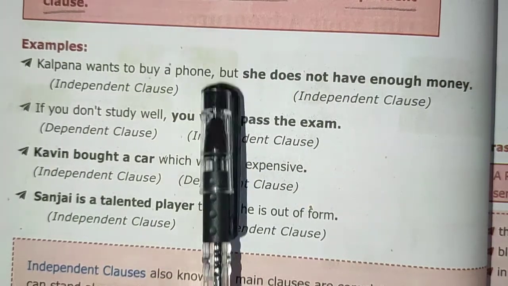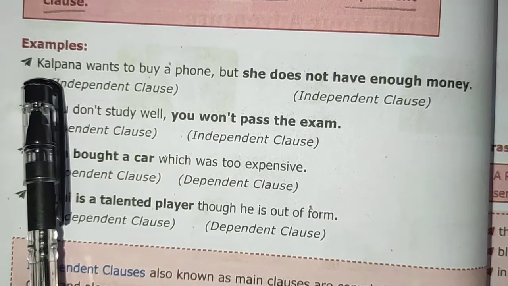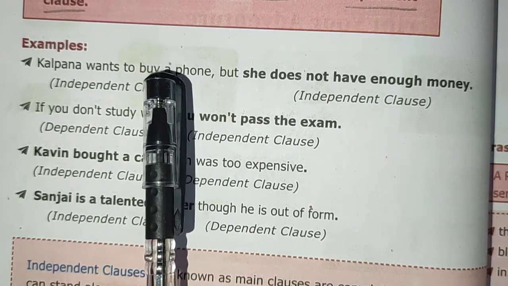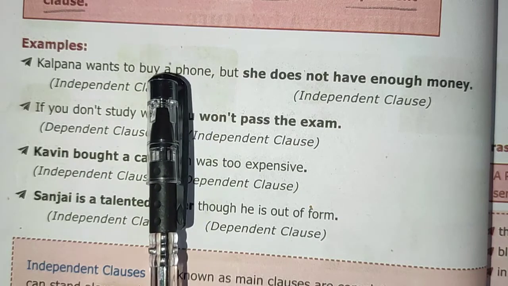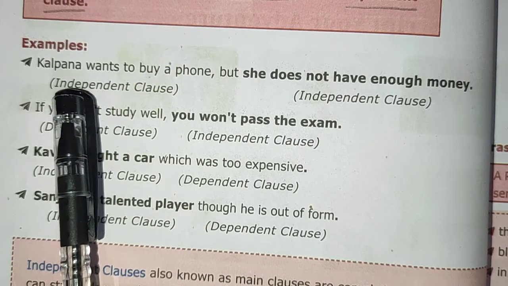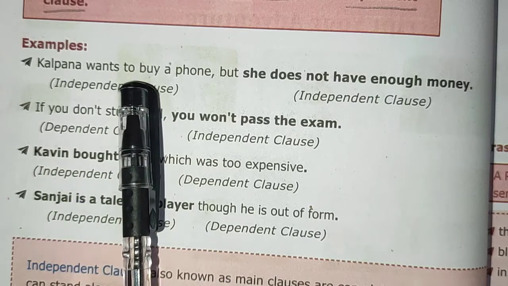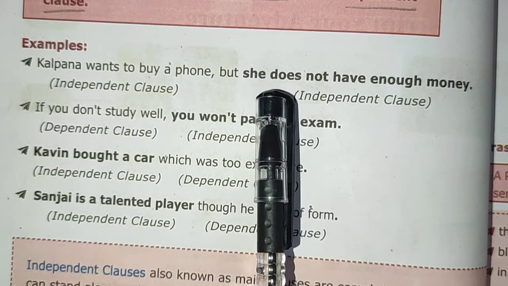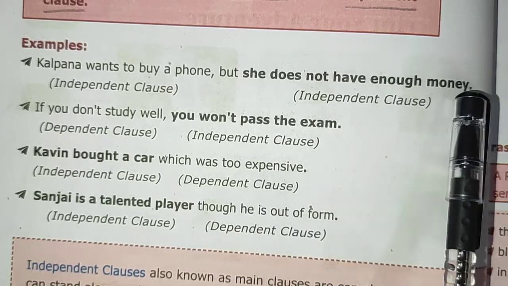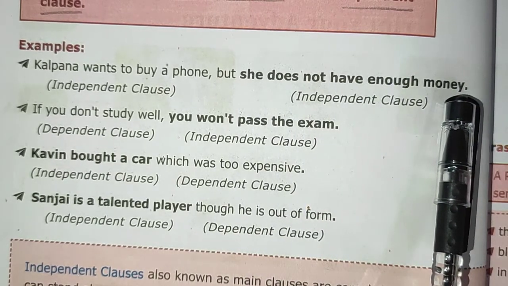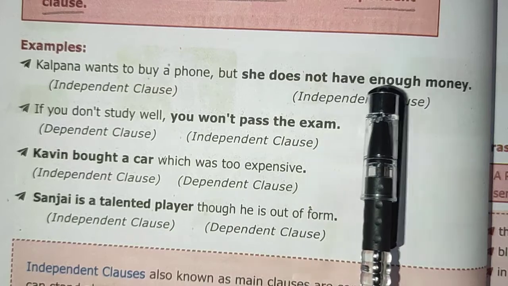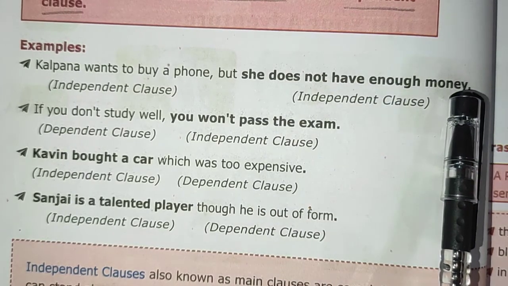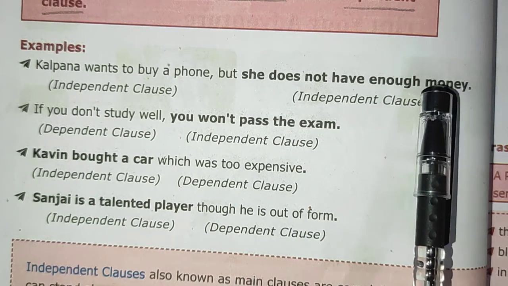So this is the first half of the sentence. Kalpana wants to buy a phone. Does this sentence give us meaning? Yes. So it is known as independent clause. So let us read the other half of the sentence. She does not have enough money. So this sentence is also giving us a complete meaning.